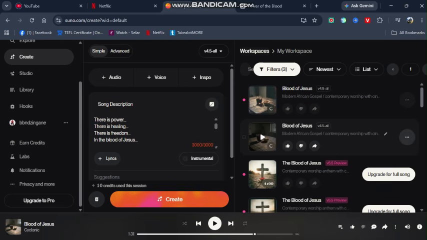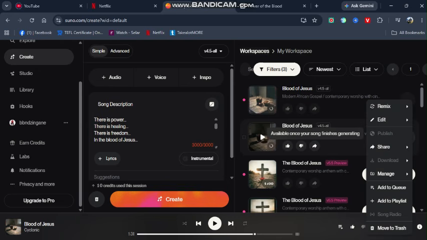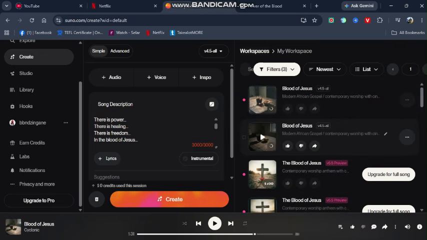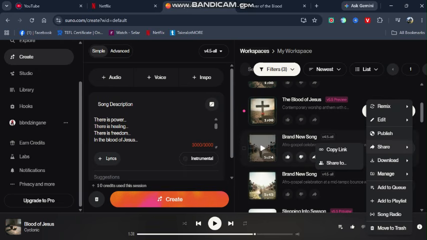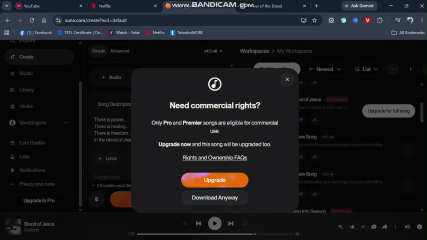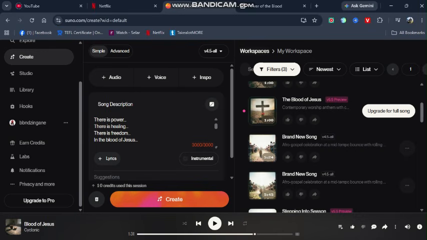Where do you download it? So you go to the three dots here, then you say it is not yet finished. This song is not yet complete. Okay, let me use an example of a song that is already built. So click at the three dots, then you say download, then MP3. After that it's just going to say upgrade and stuff, and especially download anyway. So when you say download anyway, it is just going to download into your phone. It's easy as that. So you can release your song.